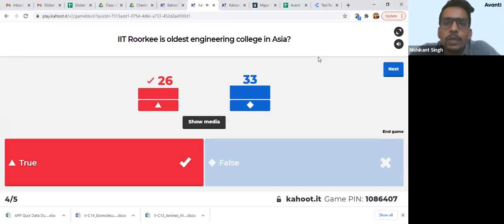Right. Obviously it is true. I don't know how you people answered false. IIT Roorkee is the oldest engineering college of Asia. I don't know, Athar, what you went to say that. Whether you consider Russia also, Athar, one of the oldest, or you can say the oldest engineering college in Asia was IIT Roorkee.